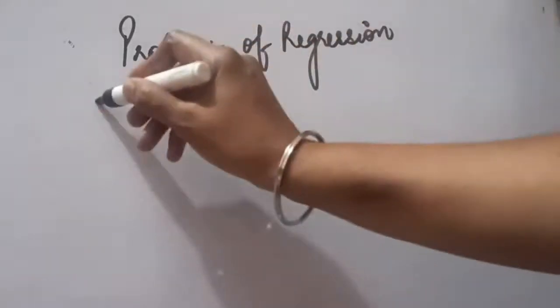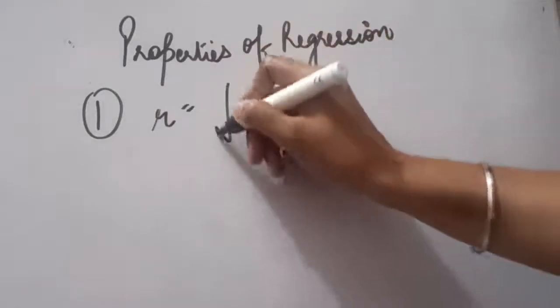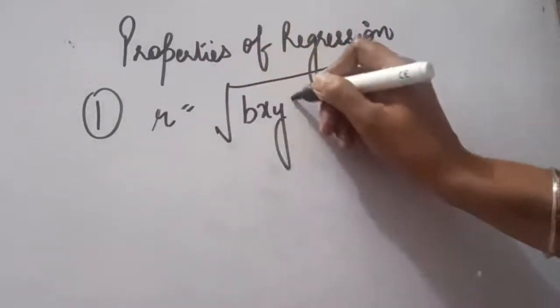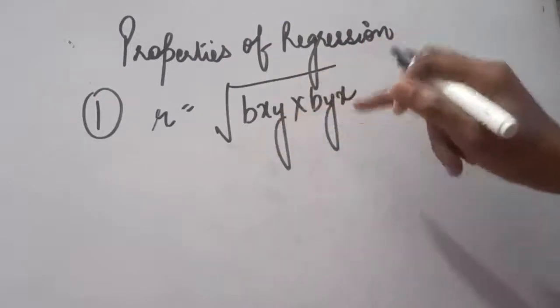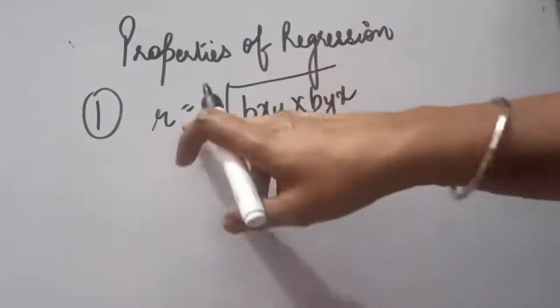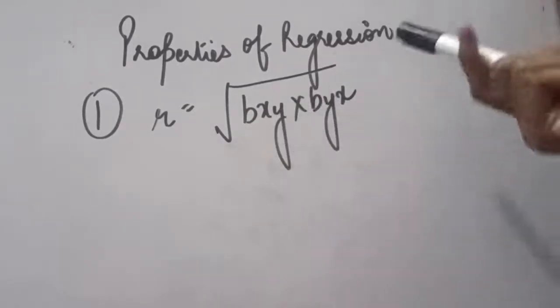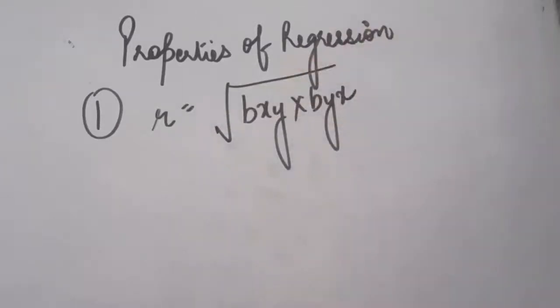Now regression has certain peculiar characteristics or properties that you all should know. First point is very important: if you have to find the value of correlation, that can be found with the help of regression coefficients. If you multiply both and take the square root, that is the geometric mean of both regression coefficients, it leads to the calculation of correlation. Therefore, if in any question you have been given regression coefficients or you calculated them, you can easily calculate the value of correlation without applying that big formula again.